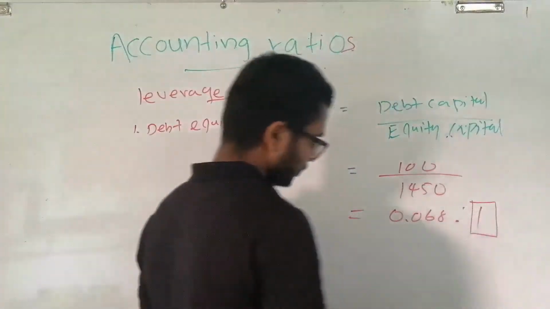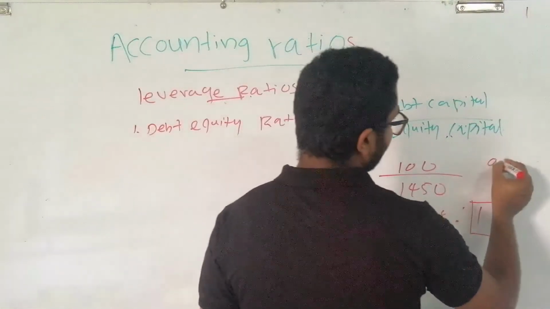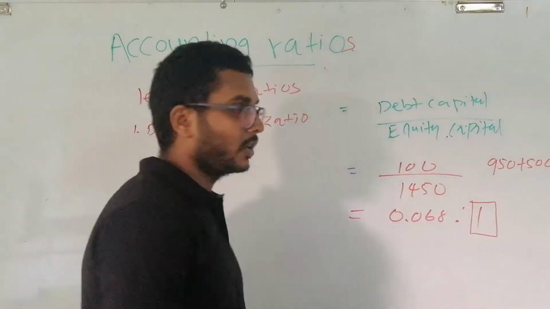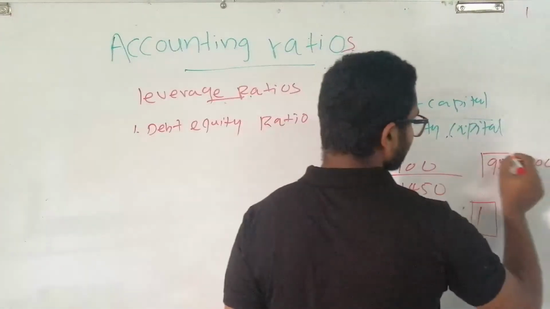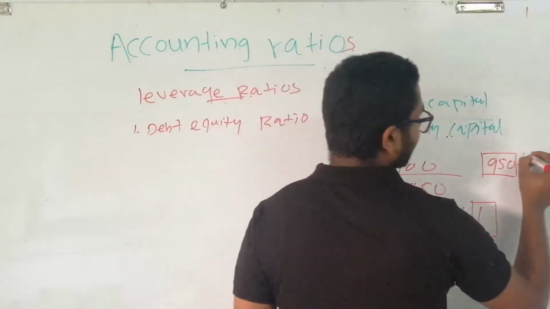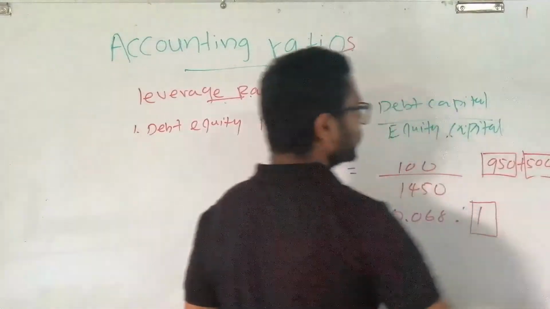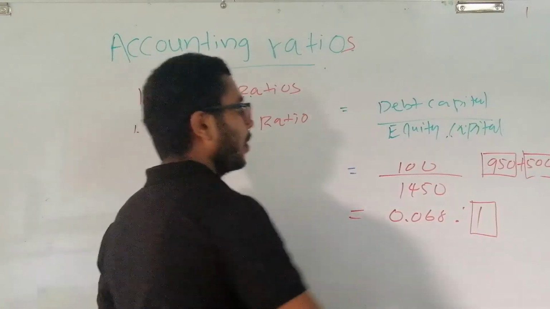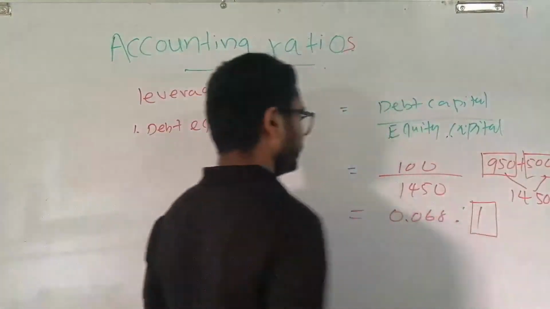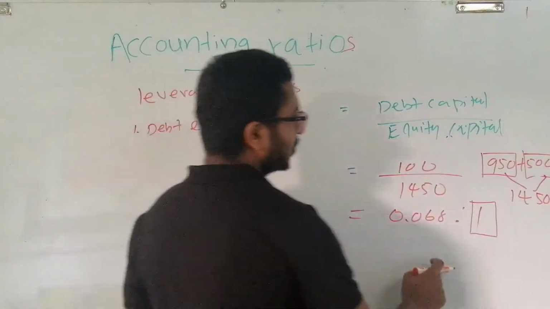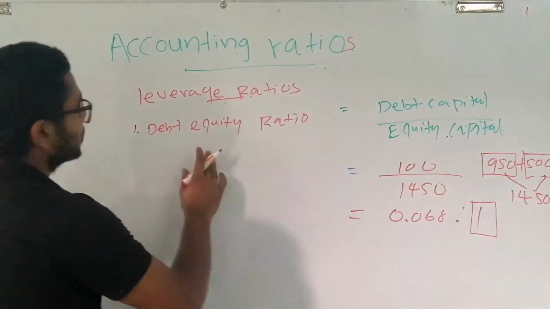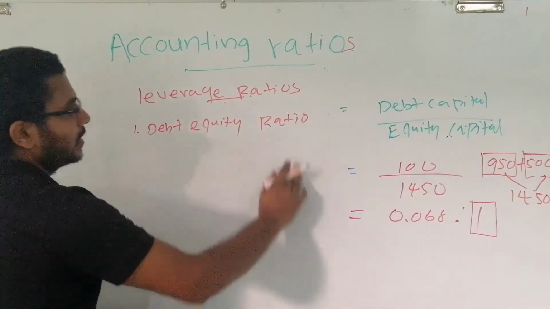Altogether, 950 and 500. Only shareholding is amounting to 950. Reserves is amounting to 500 rupees. Altogether 1,450. When we take the ratio, we can derive this figure. And this is all about the debt equity ratio.